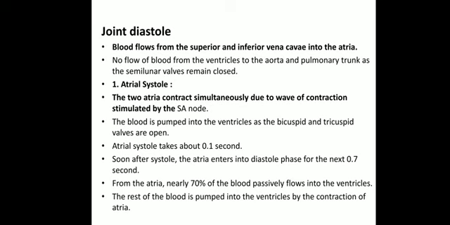Now from the atria, nearly 70% of blood passively flows into the ventricles. As we know already, it will move from the higher concentration to the lower concentration, so most of the blood will be flowing passively, and the rest of the blood is pumped into the ventricles by the contraction of the atria. So finally all the blood will be getting into the ventricles.